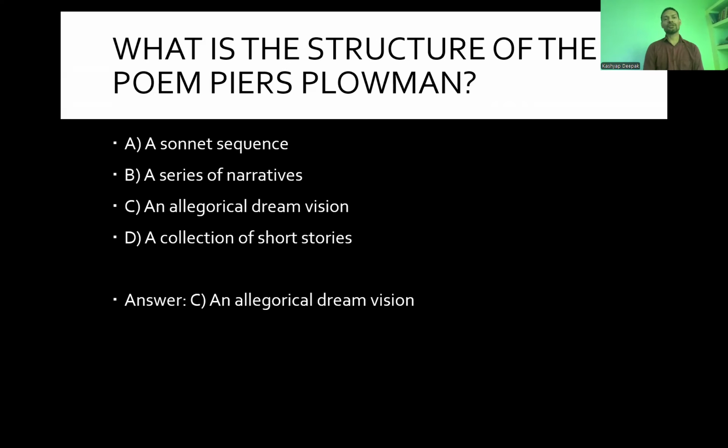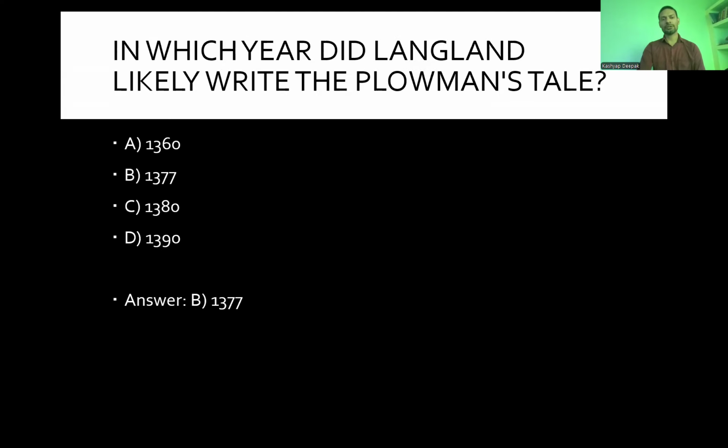What is the structure of the poem Piers Plowman? A sonnet sequence, a series of narratives, an allegorical dream vision, a collection of short stories. So it is a dream vision, so simply C is the answer.